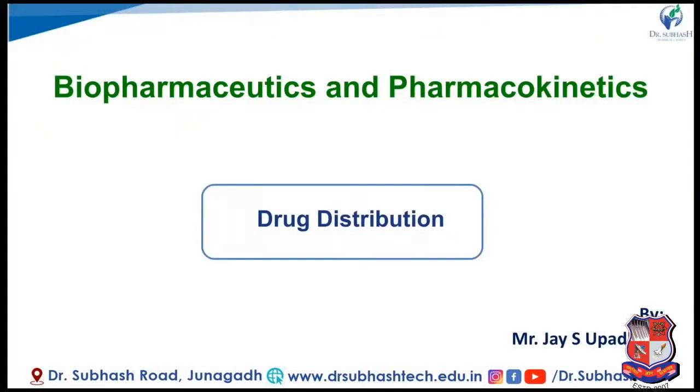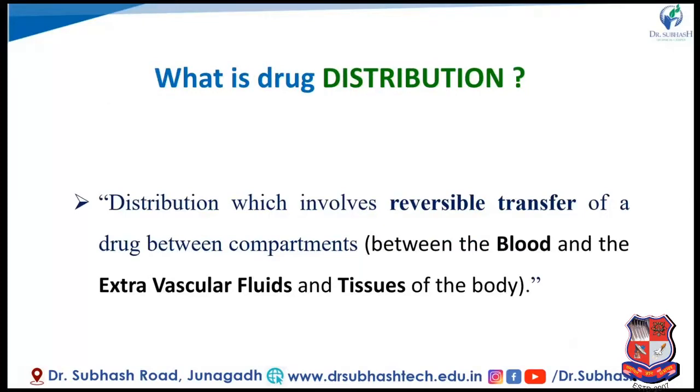Hello everyone. Today we are going to discuss the topic of drug distribution. First, what is the definition of drug distribution? Distribution involves the reversible transfer of drug between compartments, between the blood and the extravascular fluid or tissue in the body. After absorption, once the drug reaches the systemic circulation, it goes for distribution from blood to the extracellular or extravascular fluid and tissue of the body.